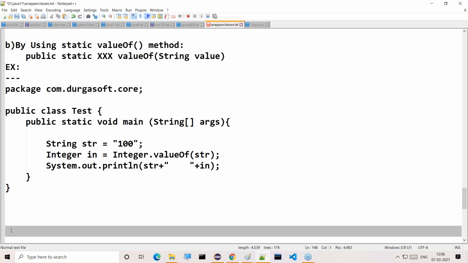In the sense, your question should be, what is the purpose of wrapper classes? To convert the data from primitive data type to object type and object type to primitive data type. Then what is the purpose of converting data from primitive type to object type and object type to primitive type? To manage primitive data in collection objects. To manage data in collection objects, we require this type of conversions.